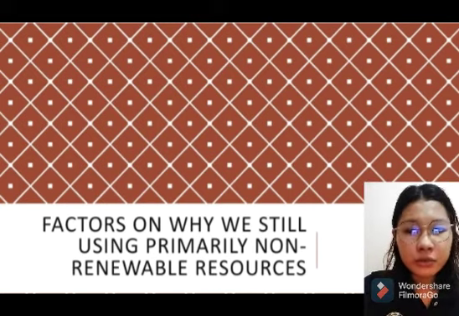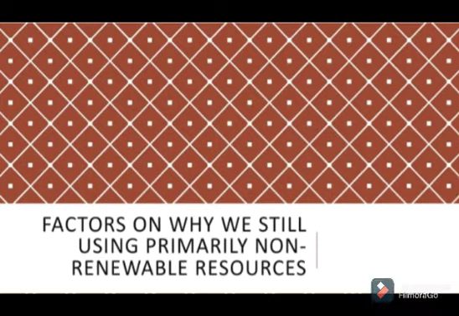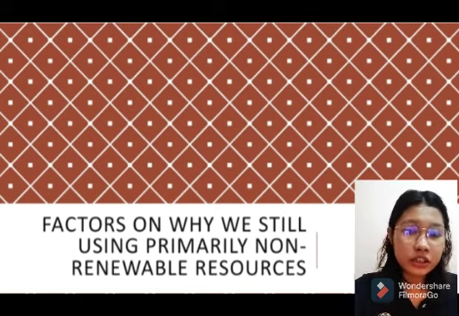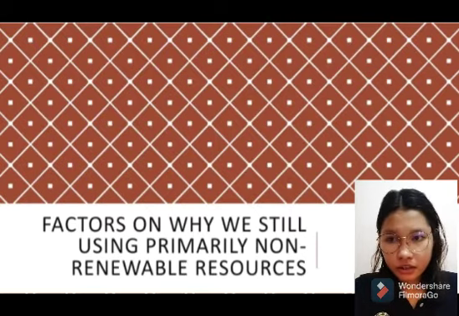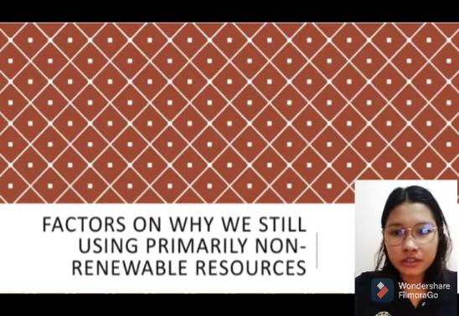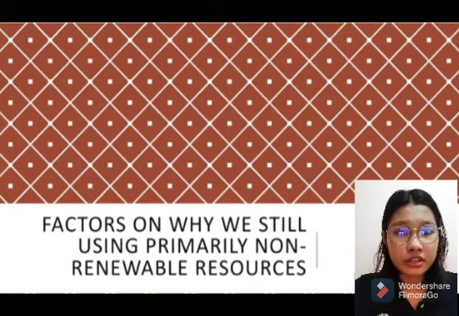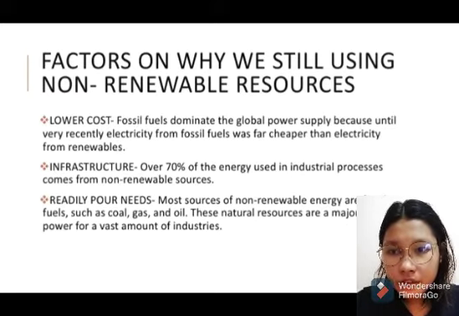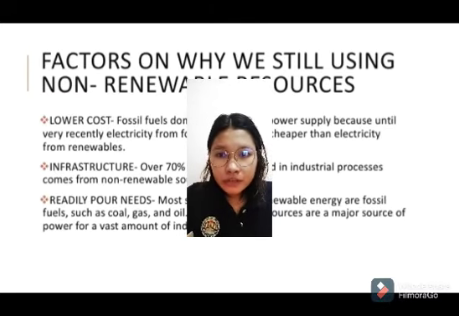As of today, we are not just using renewable resources, which is the trend today, but some big companies or even us are still using non-renewable resources. Why? Let me tell you the factors on why we're still primarily using non-renewable resources. The first factor is its lower cost. Fossil fuel dominates the global power supply because until very recently, electricity from fossil fuel was far cheaper than electricity from renewables.